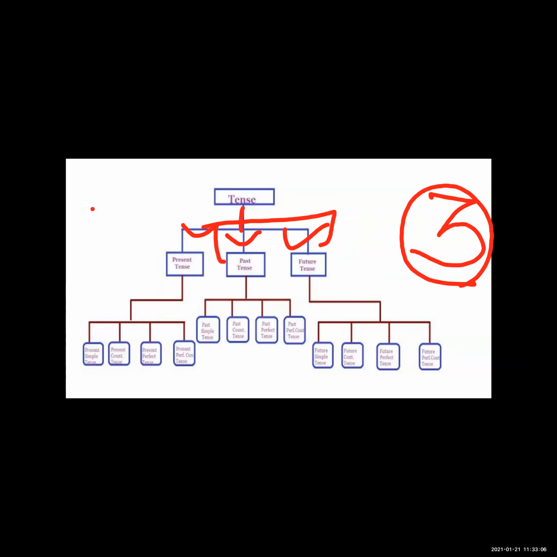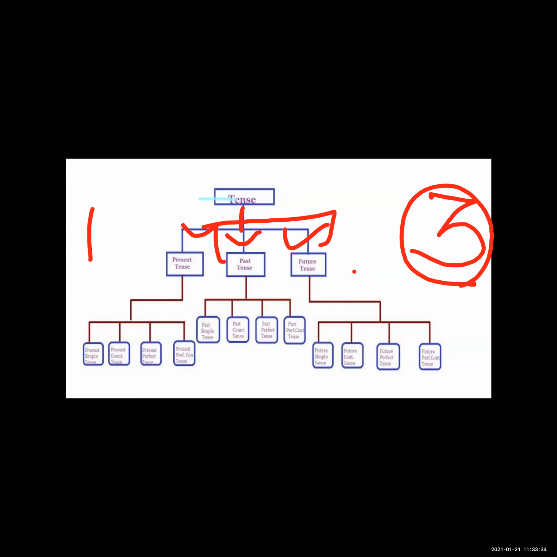And there are 12 subtypes, that is, 4 in present tense, 4 in past tense, and 4 in future tense. So there are 3 main types and 12 subtypes. Don't get confused about the types of tense.